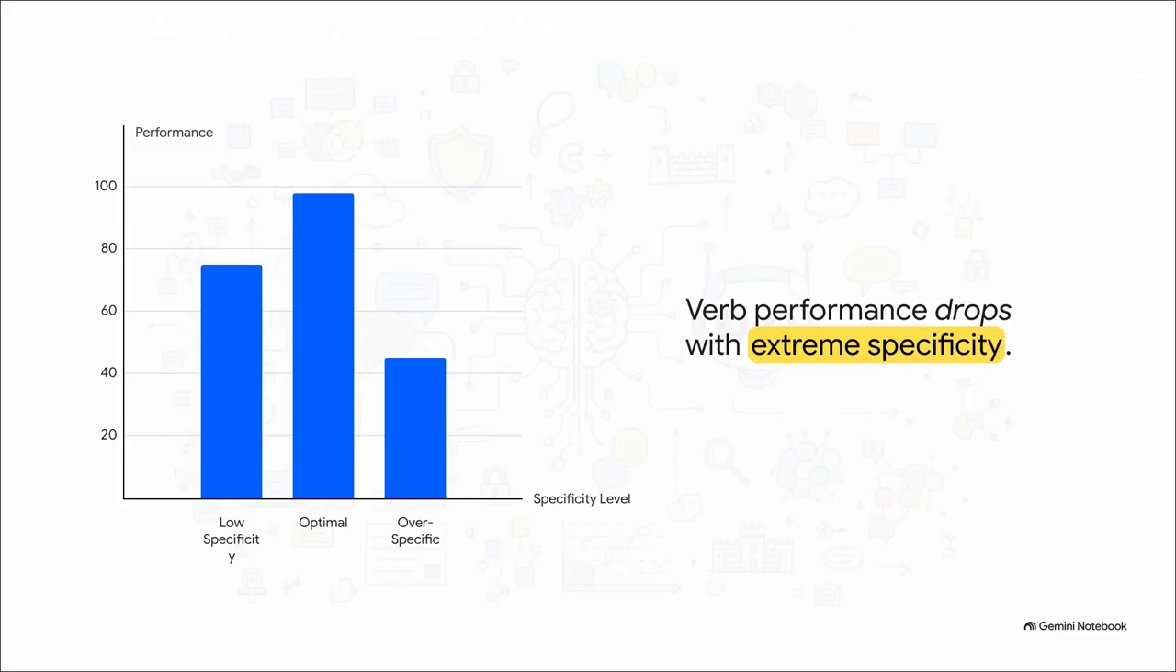But caution helps here. Pushing specificity too far degrades performance, particularly with verbs in reasoning tasks. You must find the optimal middle ground. Too vague, and the model hallucinates. Too specific, and it trips over rigid definitions, losing adaptability.